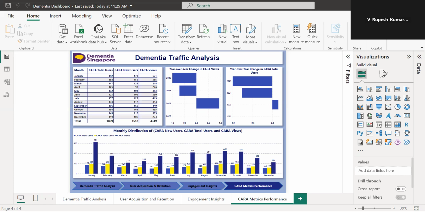The total users are 1,859. The new users are 1,552. Views are 4,349.